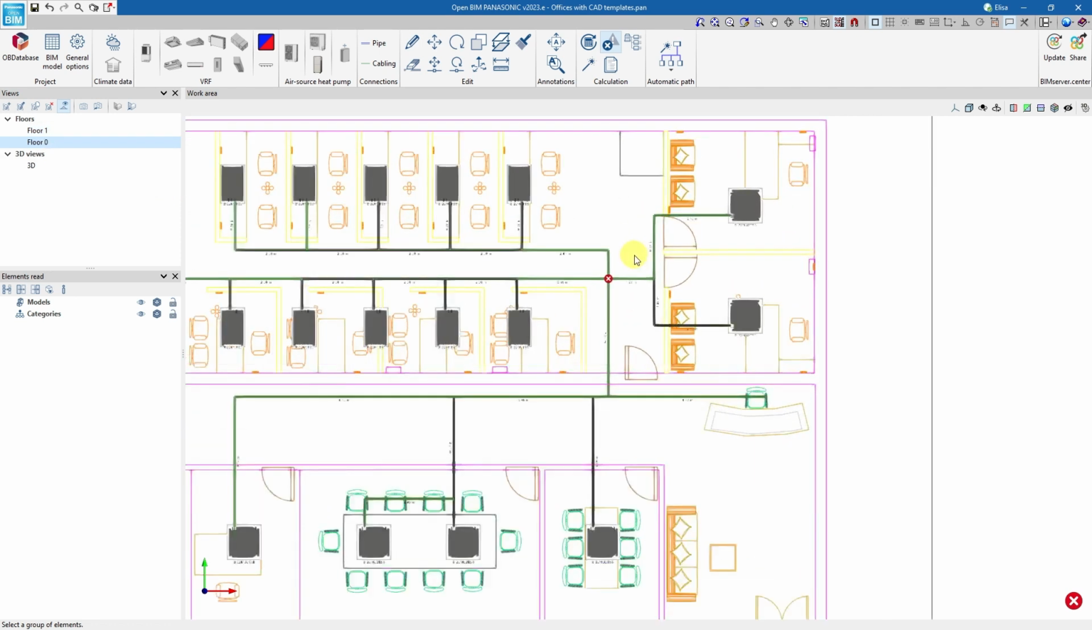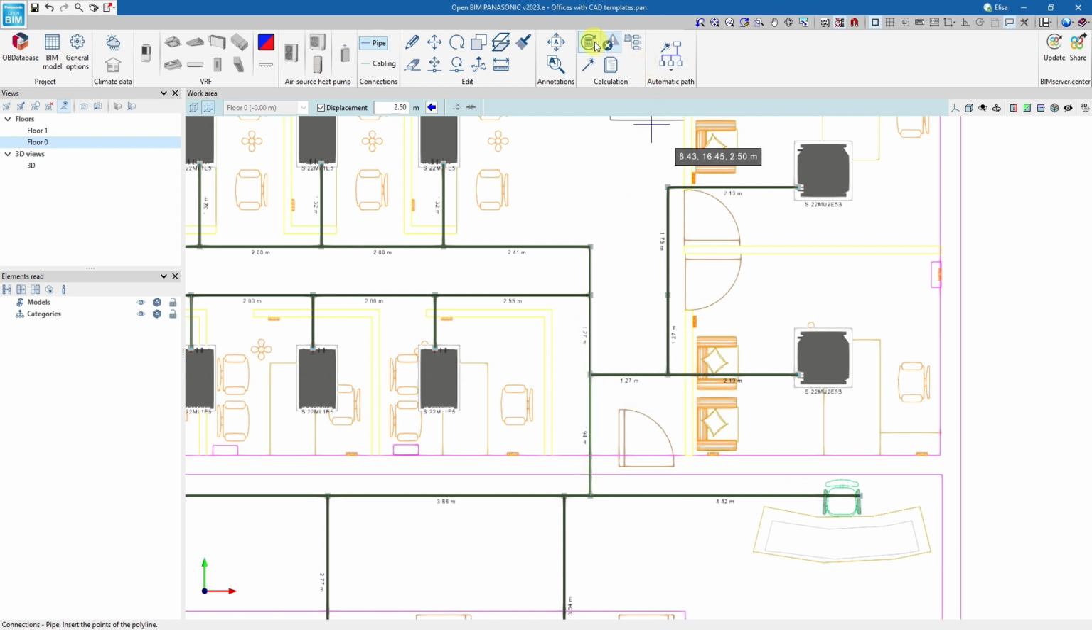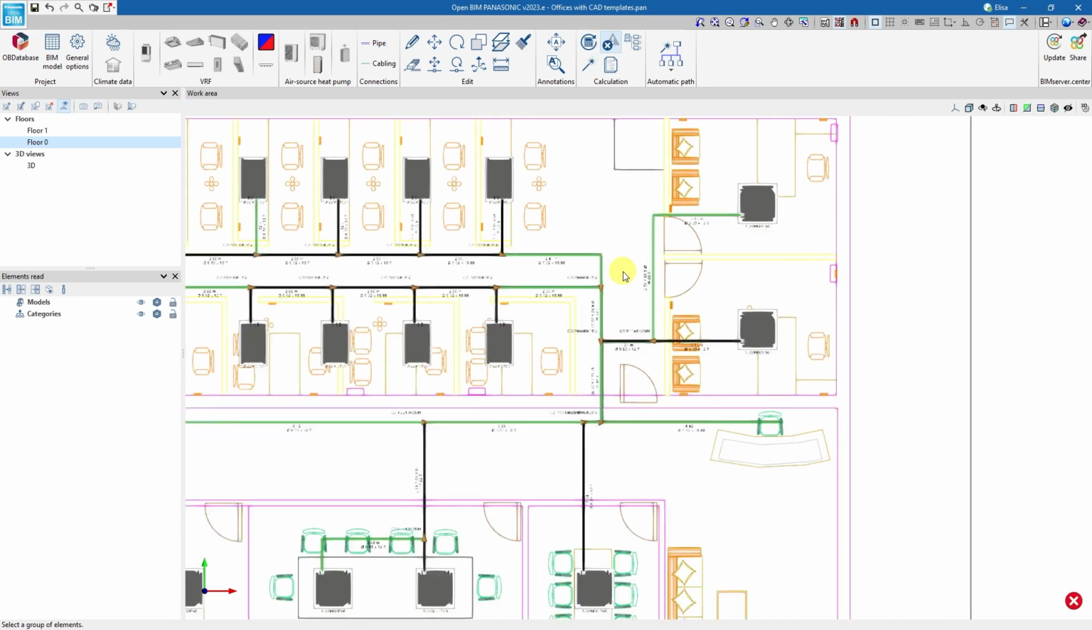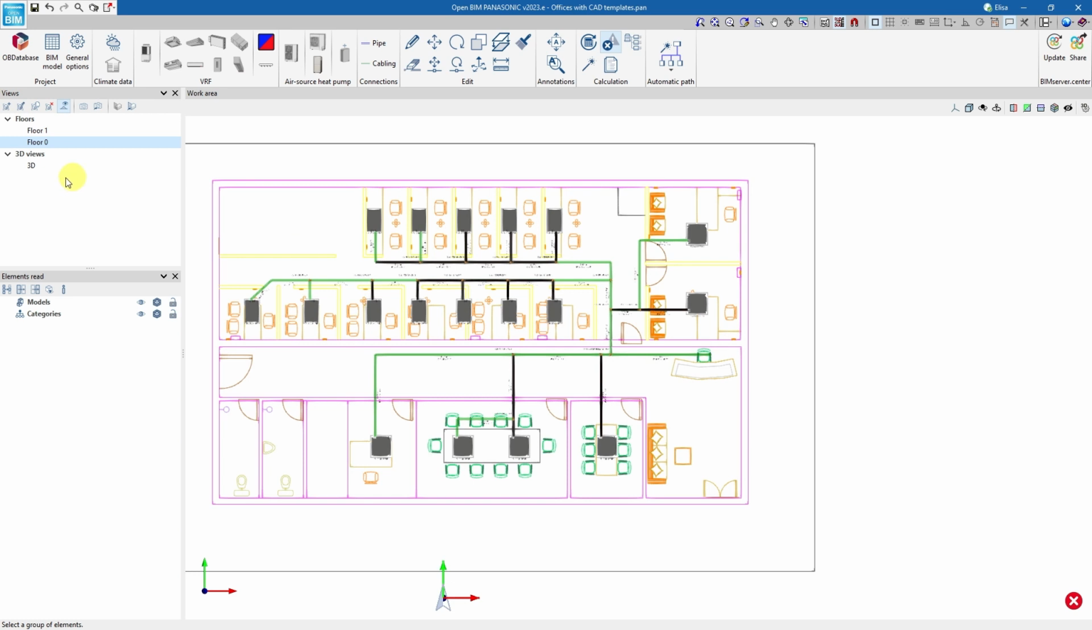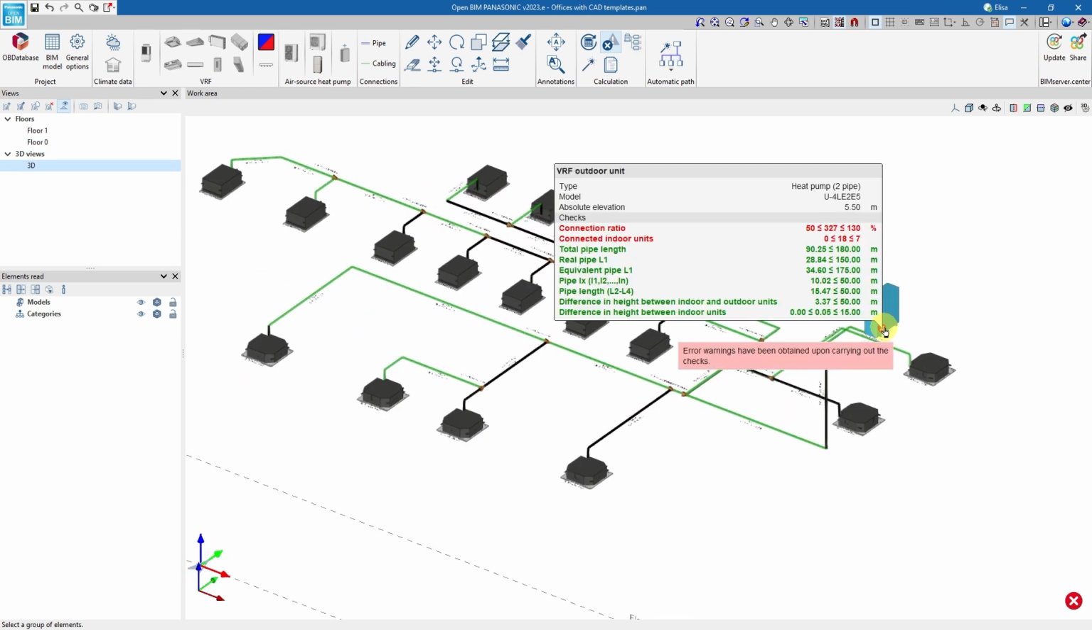VRF systems do not allow more than 3 pipes to be connected to a shunt, as noted in the error message. To correct this, we modify this route. When the system has been connected correctly, 2 lines are displayed when updating. In the 3D view of the system, we can see that the outdoor unit model is insufficient.